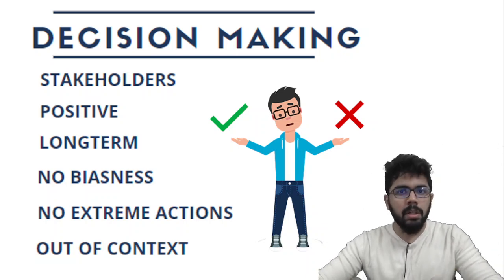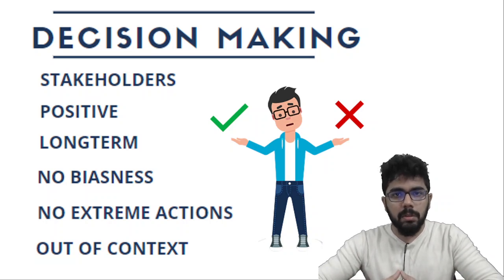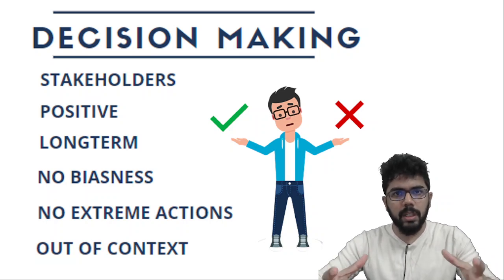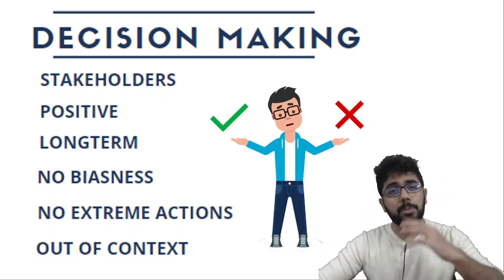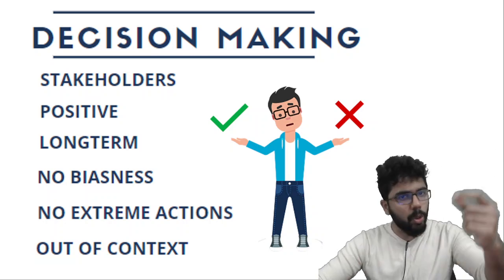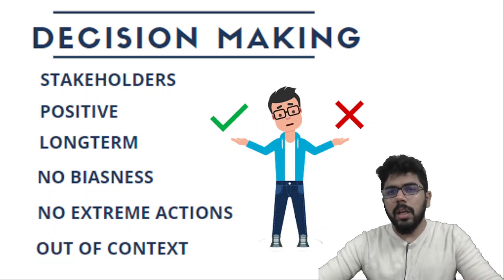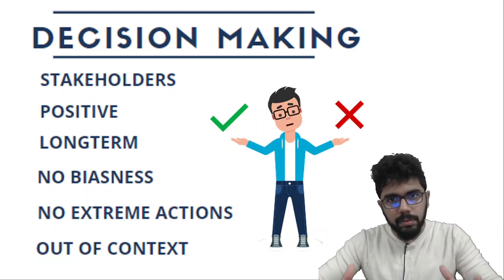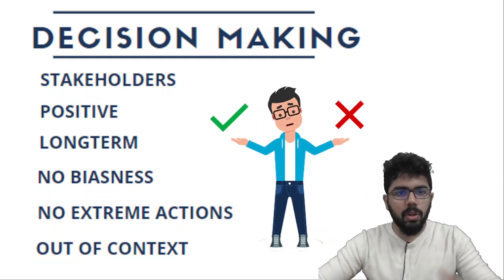No extreme actions. Managers are expected to operate in moderation. You should not have any extreme actions unless absolutely necessary. And the last point is out of context. Sometimes the options given are out of context. Now I have listed down these 6 points purely based on the analysis of the previous year questions. I've solved all the questions myself, and what I could draw is these 6 points.